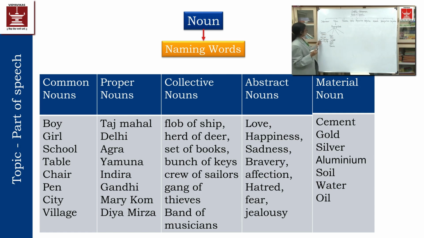Now common nouns, as I have explained: she is a girl. Okay, that will be the common noun. She is a girl whose name is Malala. Okay, so I am specifying that girl. I am giving the name. So that becomes the proper noun.